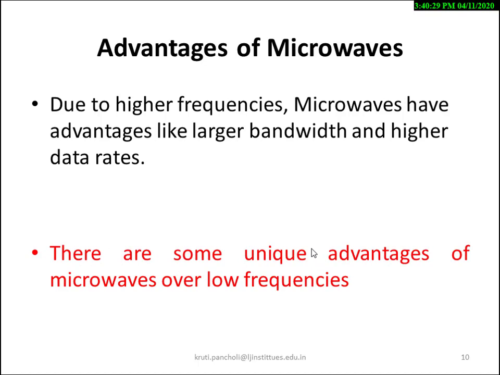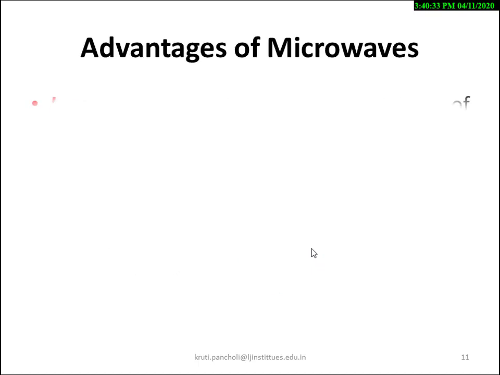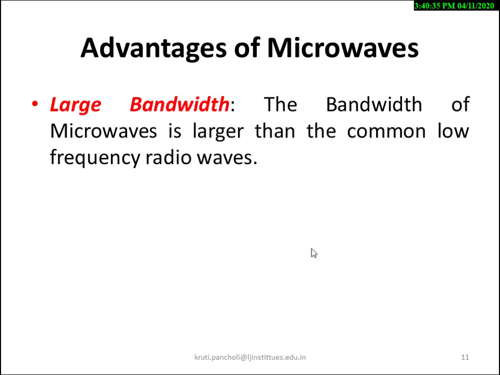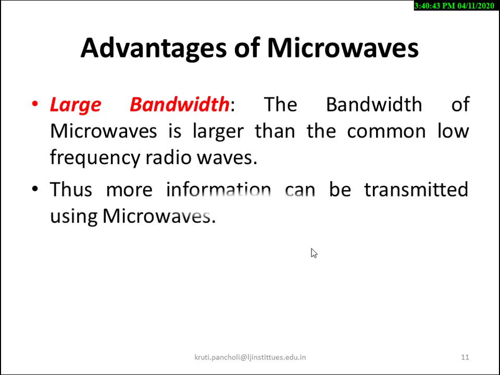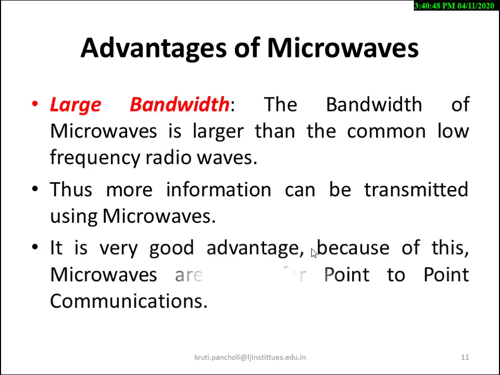So here we are going to discuss the various advantages of microwaves. The first advantage is the larger bandwidth. As microwaves have a higher frequency range, the bandwidth is larger, so we can transmit more information and use it for point to point communication.